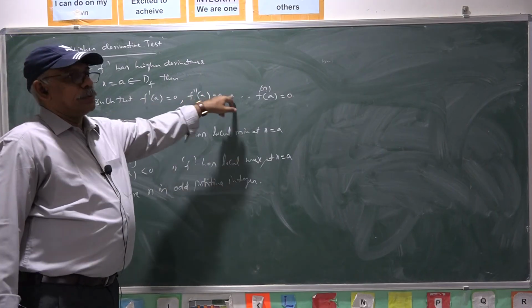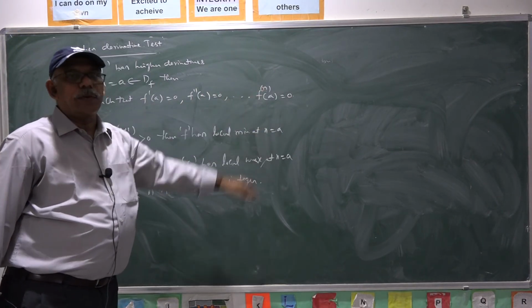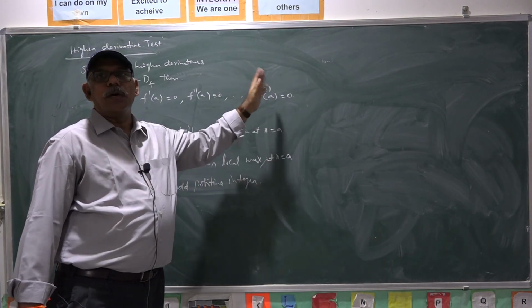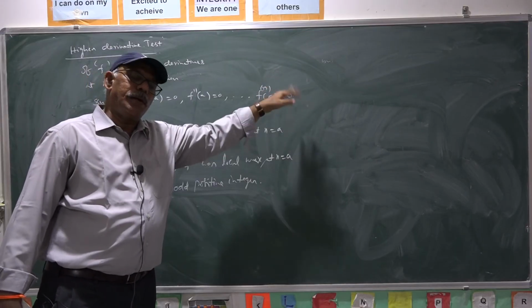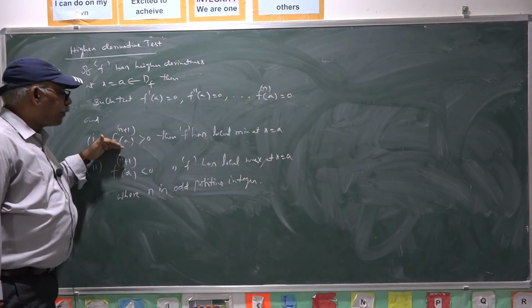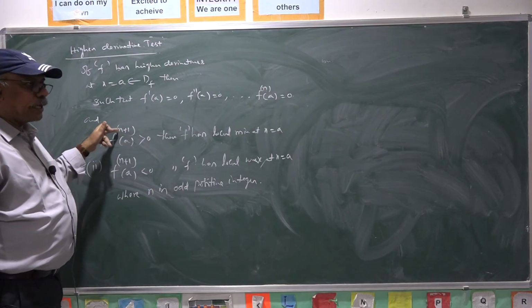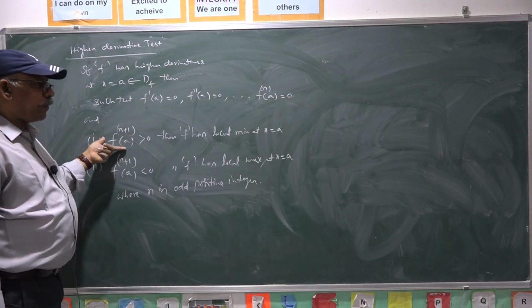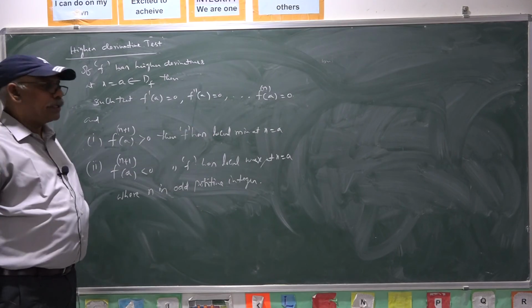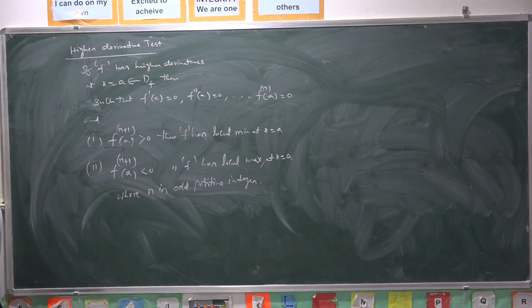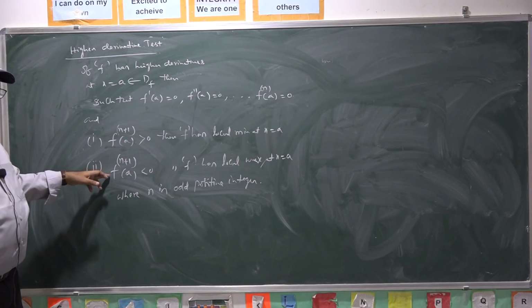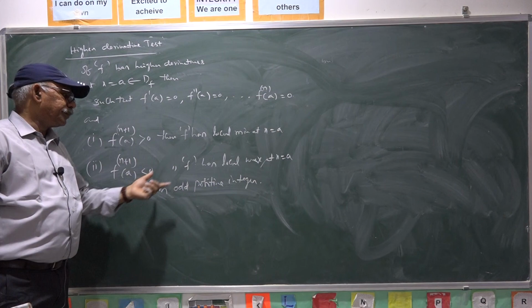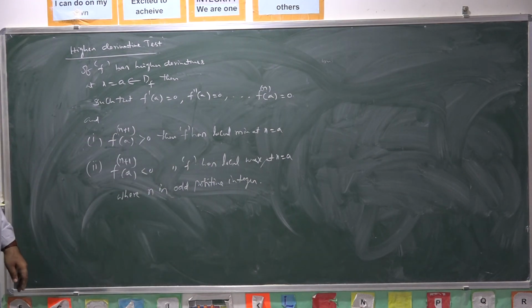First derivative, second derivative, third derivative, like that, the nth derivative is 0, where n is odd. Odd means it may be the third derivative, or the fifth derivative, or the seventh derivative, like that. The next derivative is even. Once n is odd, n plus 1 is even. So if the n plus 1th derivative of f at a is positive, then you can conclude that f has local minima at x equal to a, and if the n plus 1th derivative is negative at x equal to a, then f has local maximum at x equal to a.